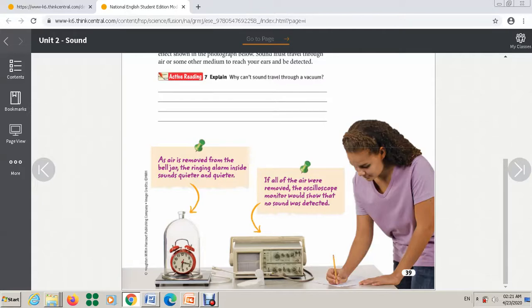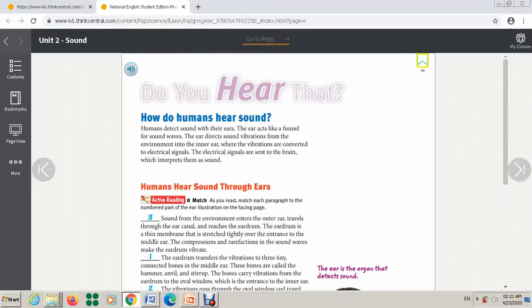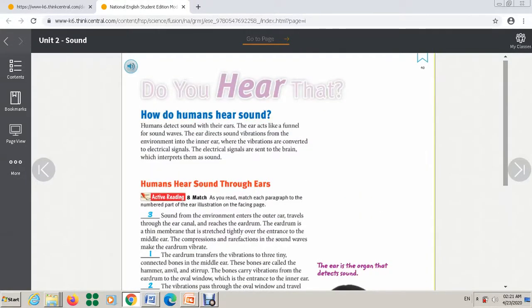Now let's move to page 40. Pages 40 and 41 are talking about how we can hear the sound, how we can detect the sound. Here it's very important to highlight this part. The ear acts like a funnel for sound waves. The ear directs sound vibrations from the environment into the inner ear, where the vibrations are converted to electrical signals. The electrical signals are sent to the brain, so you can detect it as sound.